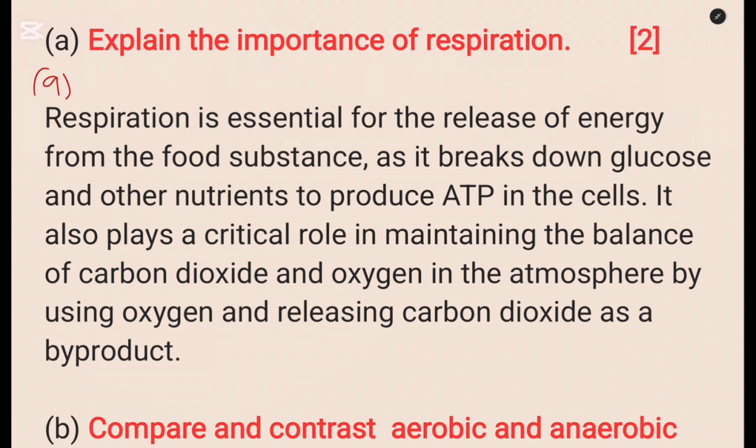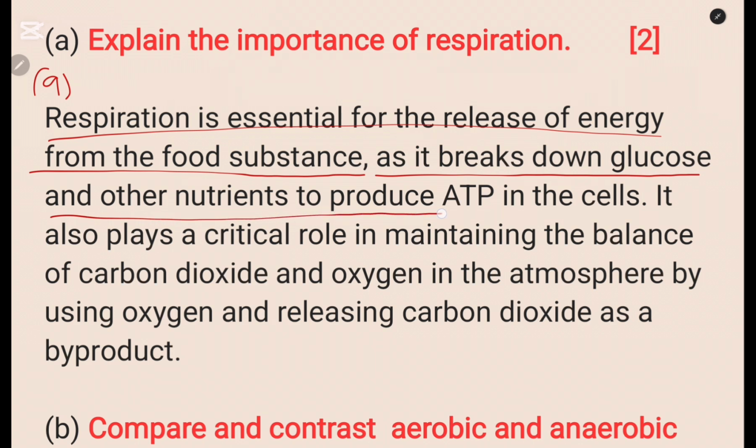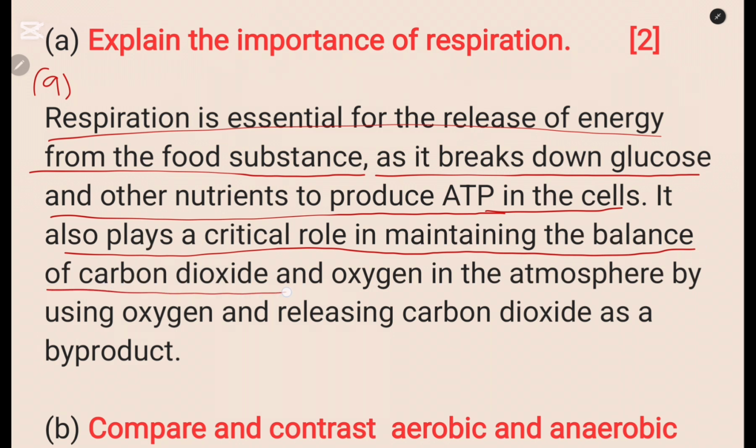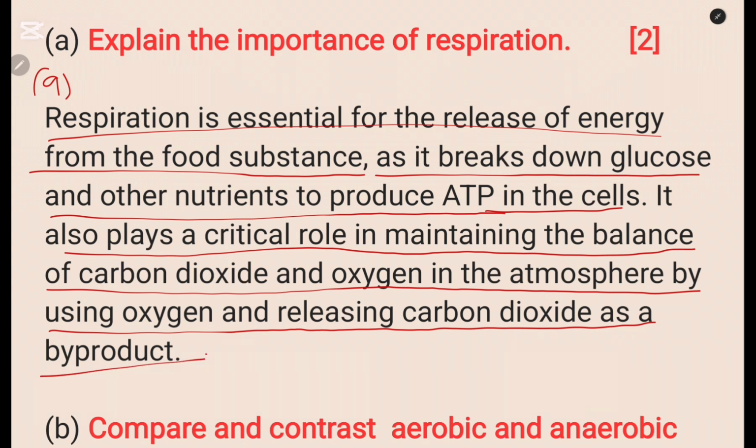To answer the question, explain the importance of respiration, you write: respiration is essential for release of energy from the food substance as it breaks down glucose and other nutrients to produce ATP in cells. It also plays a critical role in maintaining the balance of carbon dioxide and oxygen in the atmosphere by using oxygen and releasing carbon dioxide as the byproduct. That is what you need to write on this part.